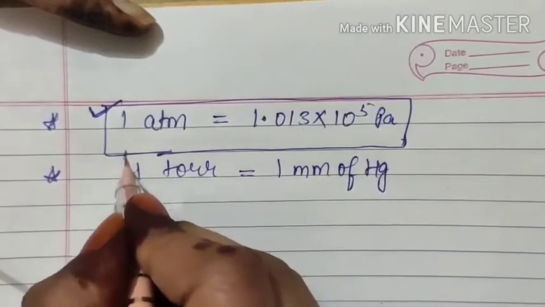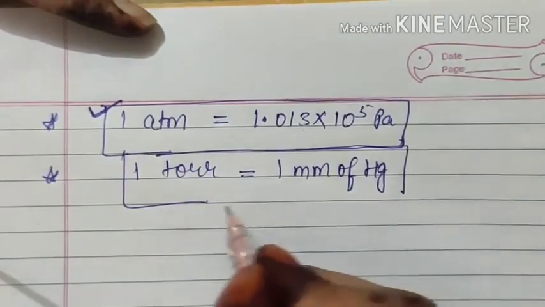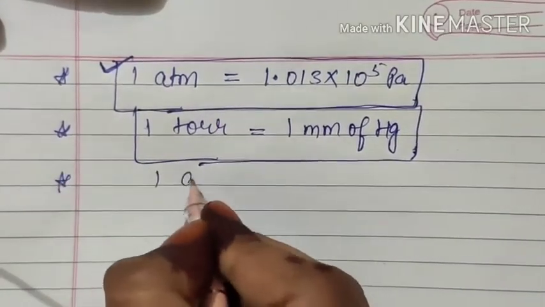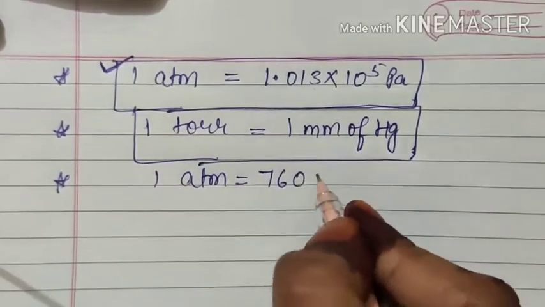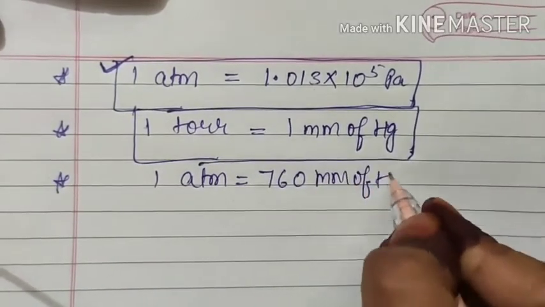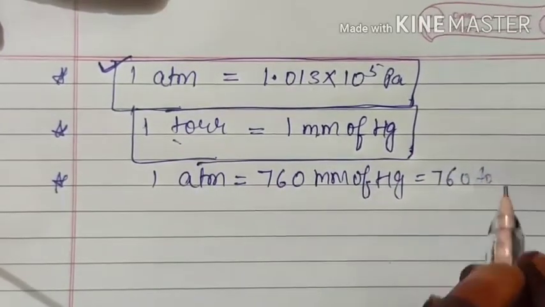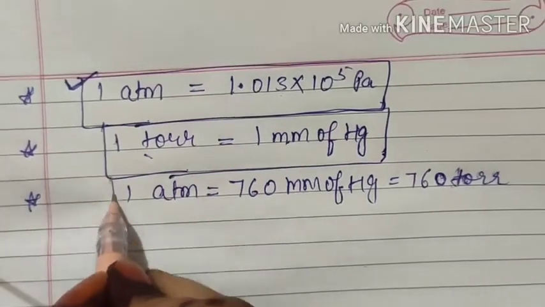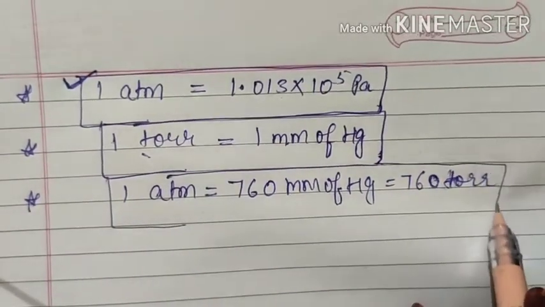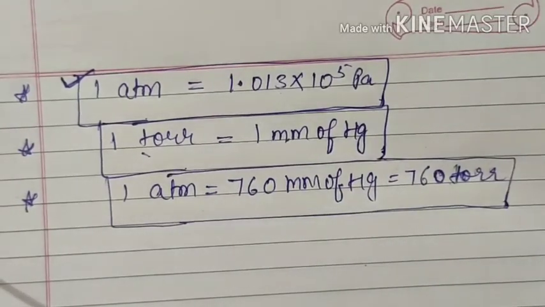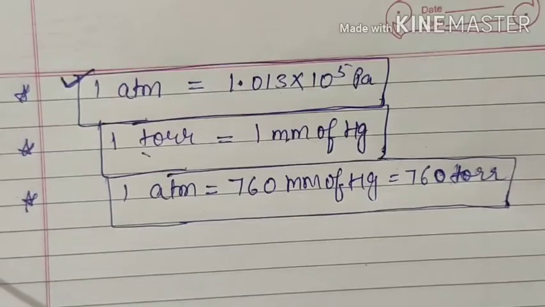So if you ever need to convert your 76 cm of Hg, here, if you want I can write it again. 1 atmospheric pressure is equal to 760 mm of Hg, and you know that 1 mm is equal to 1 torr, therefore that is also equal to 760 torr. So these are some relations between the units of pressure which are very important, especially the relation between SI and CGS unit, then about 1 atmospheric pressure and 1 bar. At least these 3 forms we have to anyhow remember.